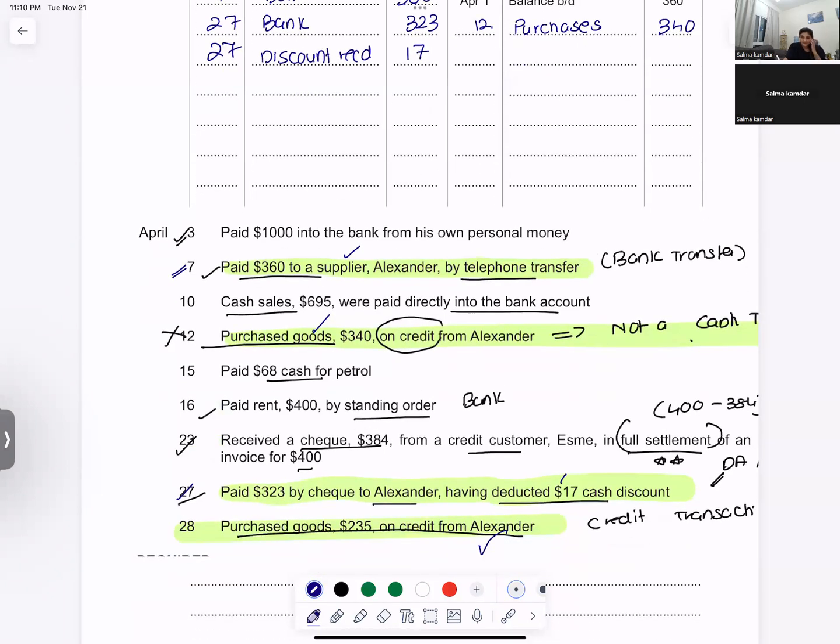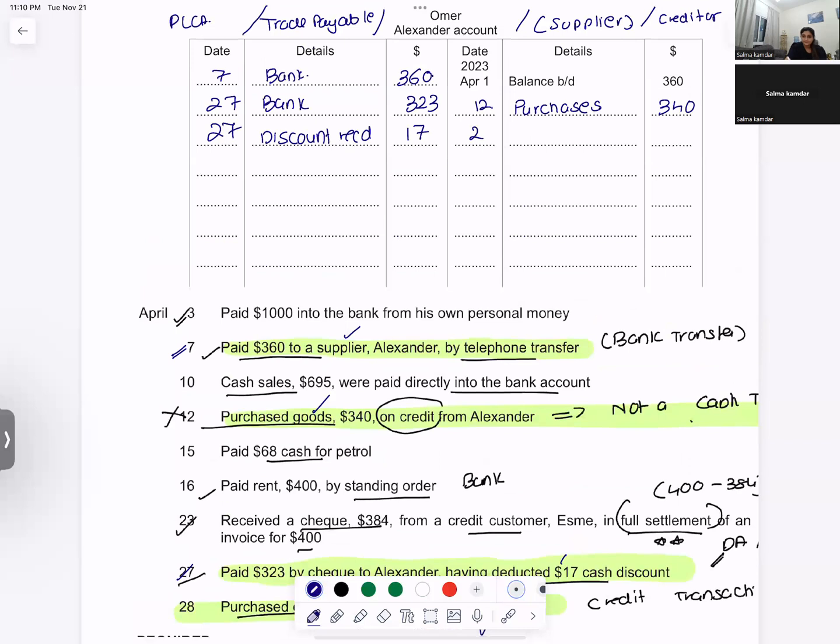Purchase goods of 225 from Alexander. Credit purchases 235. On supplier's account, always have a credit balance below that credit purchases. Everything else on the debit side, even the closing balance, that is the balance closed down on the last date of the month, that is April 30th, will also come on the credit side. Close the account.